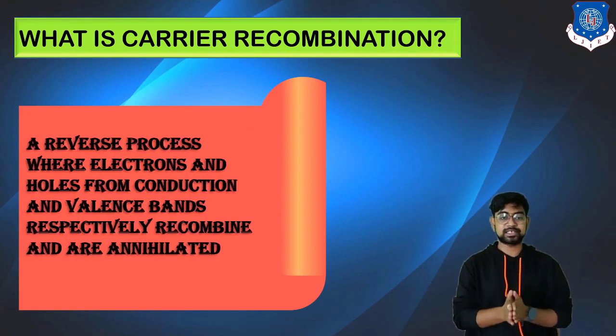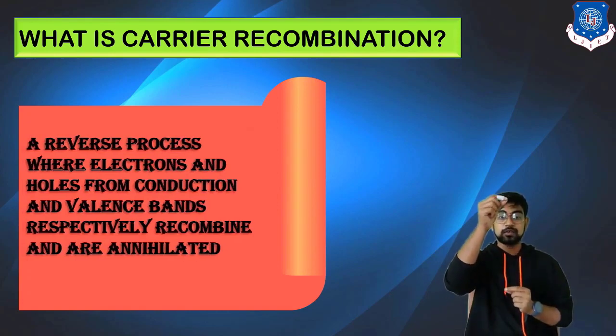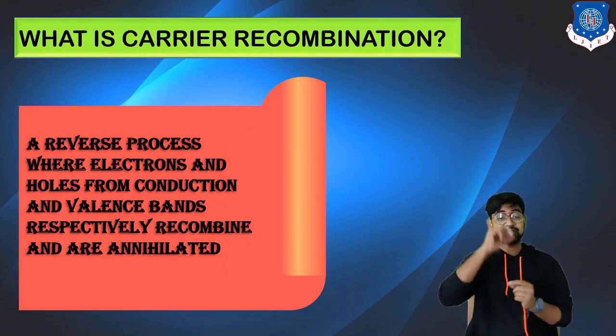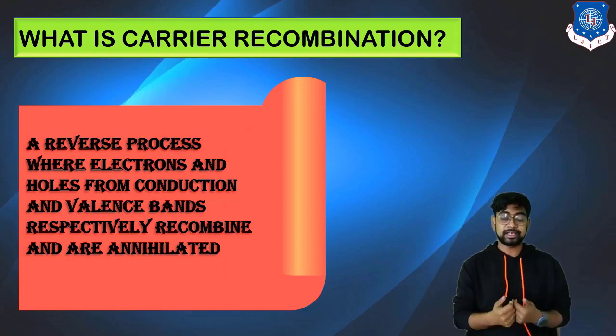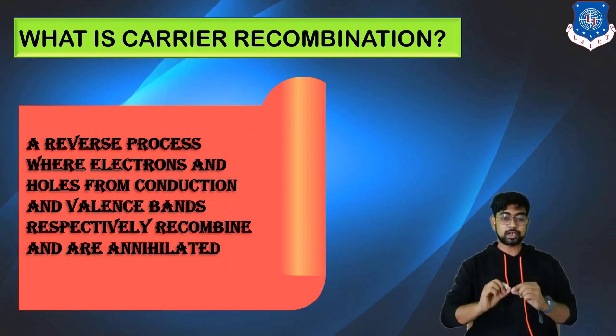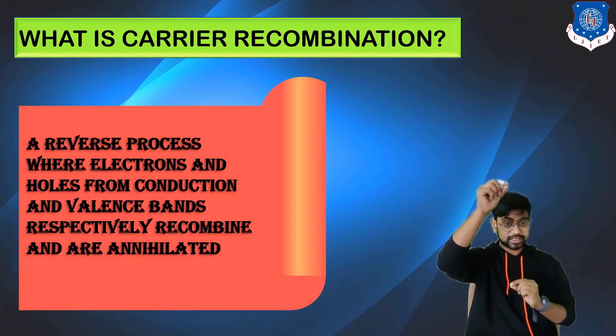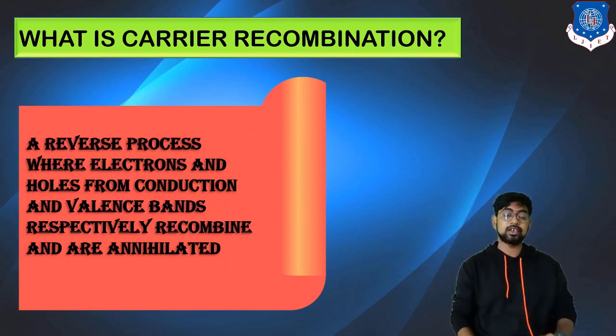Now what is carrier recombination? It's a reverse process where electrons and holes from the conduction band and valence band respectively recombine, or you can also say that these electron hole pairs are annihilated, or destroyed. So what is generation? The electron goes from the valence band at the bottom to the conduction band, and a hole is created. The reverse process is the recombination process.